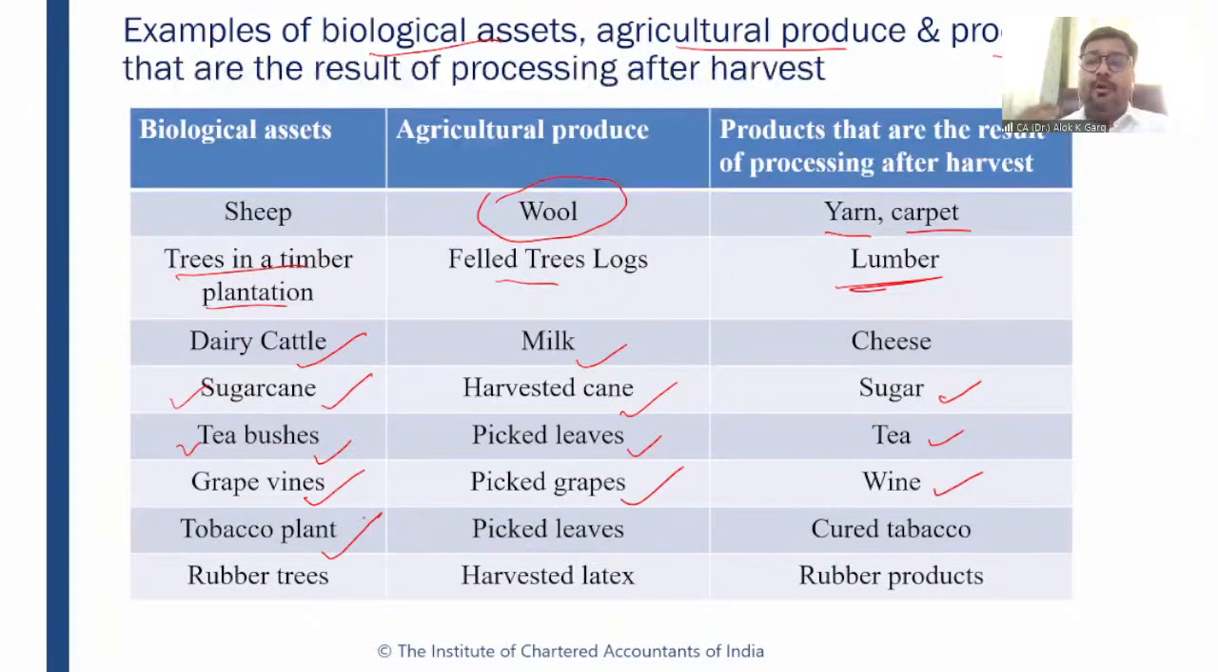Tobacco plant. Tobacco plant is again a biological asset. The picked tobacco leaves is an agriculture produce, and final output could be the tobacco. Rubber tree is again a biological asset. It is a bearer plant. The harvested latex, that harvested rubber milk, is an agriculture produce. And what could be the final output? It could be rubber products, right? I hope you guys have been able to understand this.